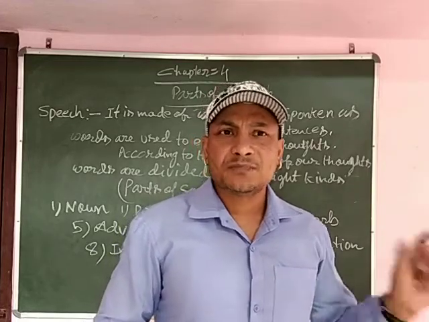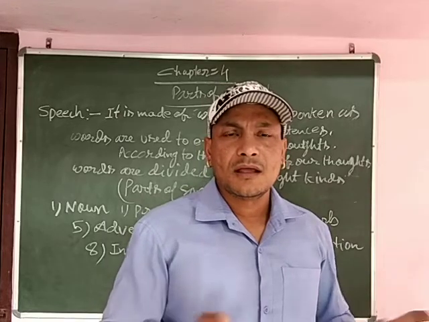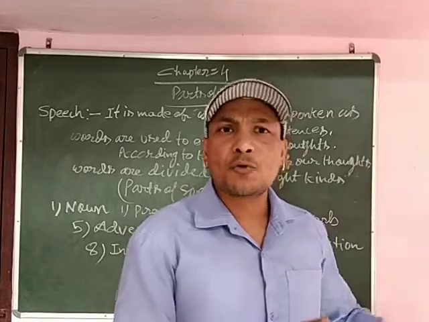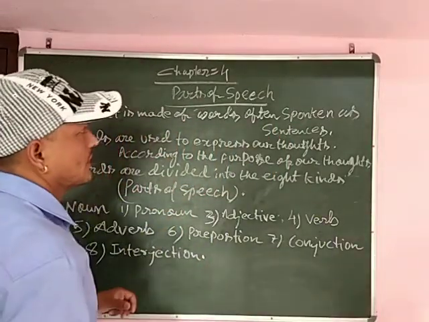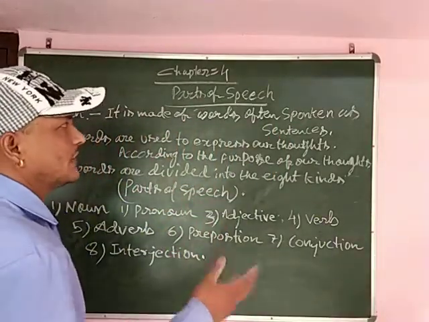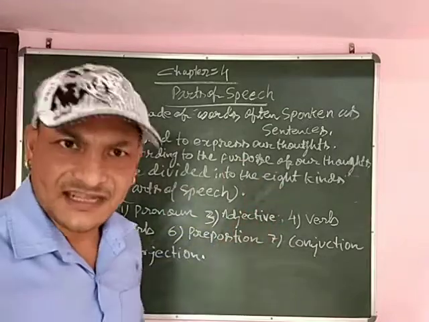That's why speech stands in a certain group of words. So words are very important, and often spoken as a sentence.